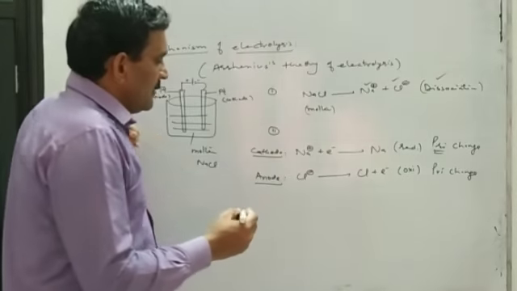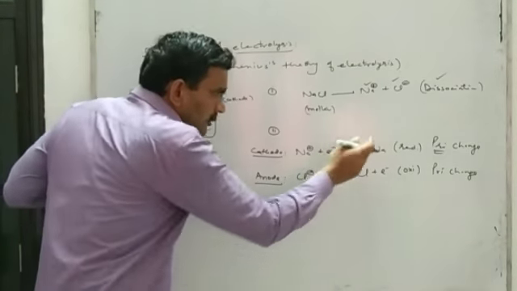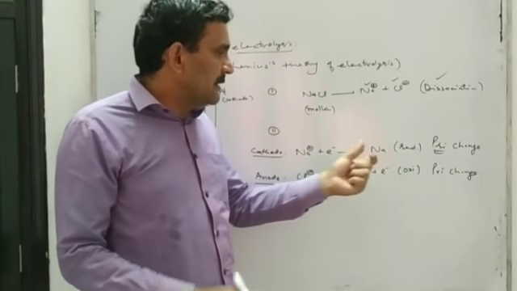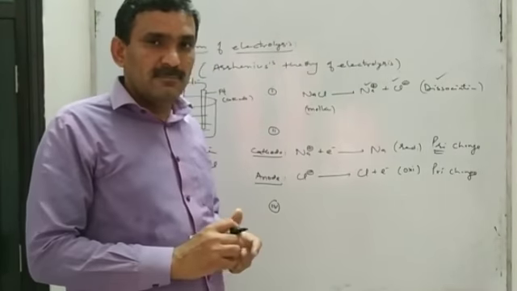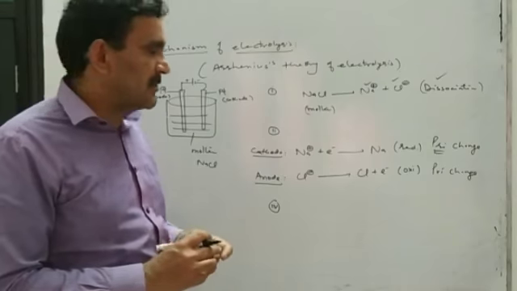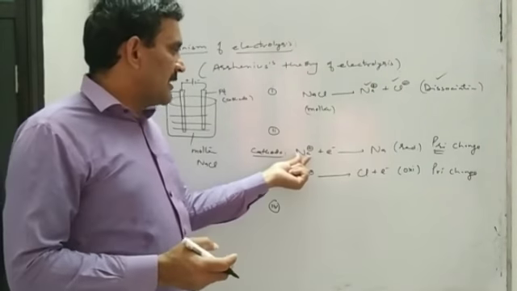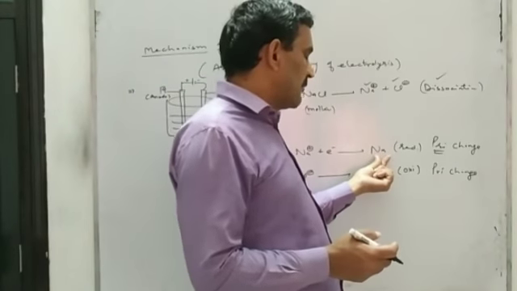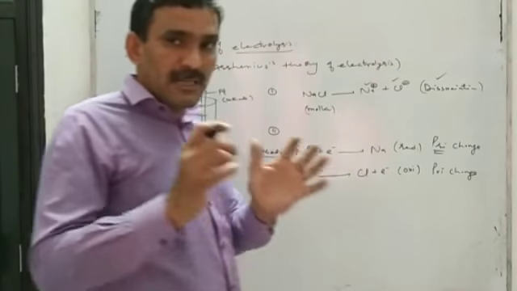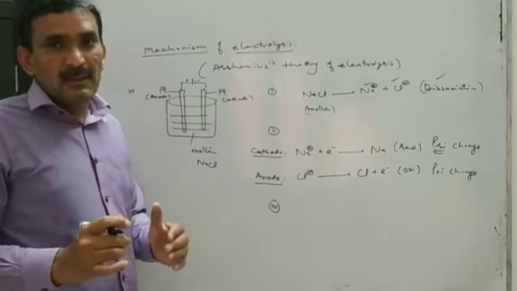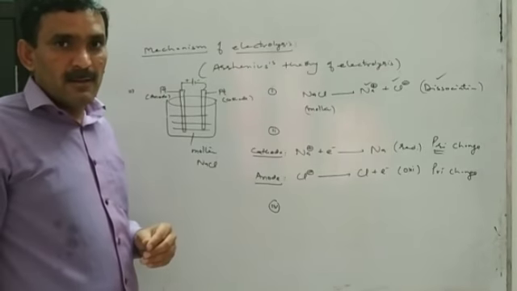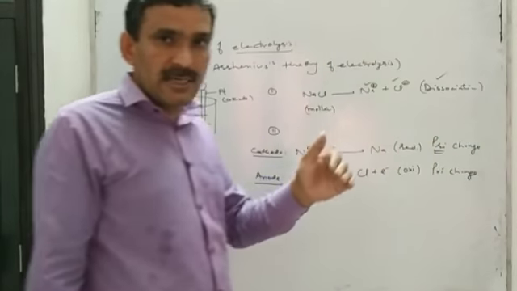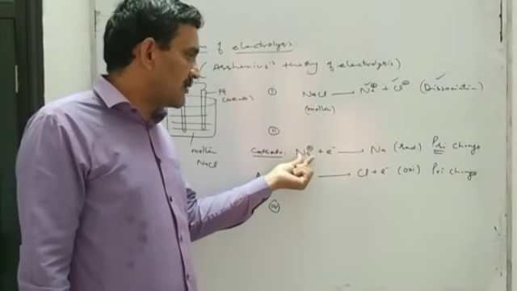Now the last is that the products of primary change either may deposit as such at the electrode or they may undergo secondary change. Like when sodium ion reaches the cathode, it takes an electron from the cathode and sodium atoms are formed, and these sodium atoms will deposit as such at the cathode. That means only primary change will take place, no further secondary change in the case of sodium.